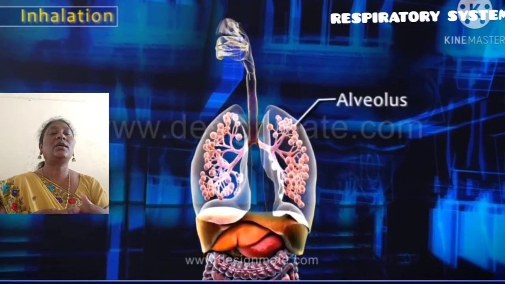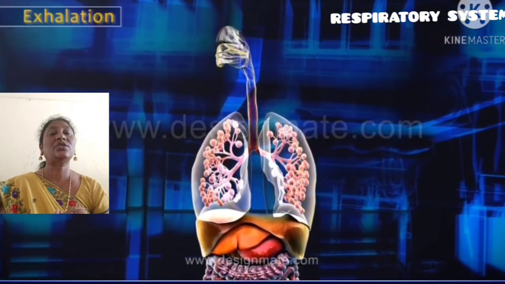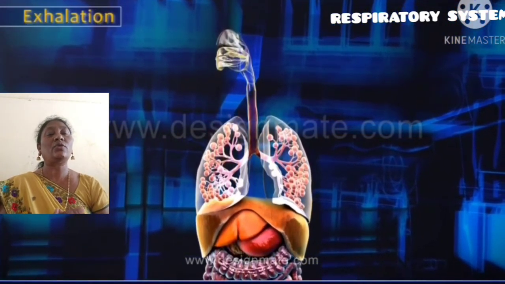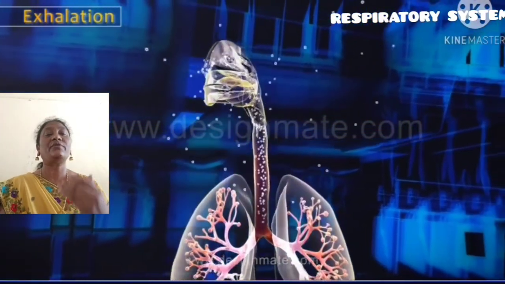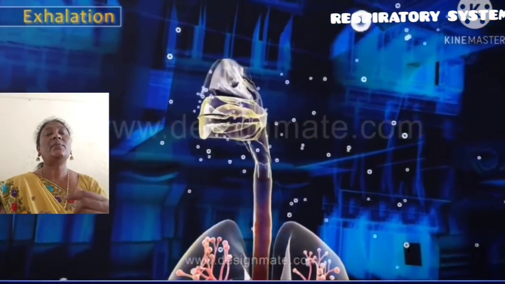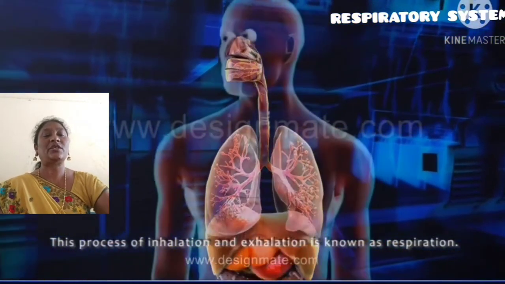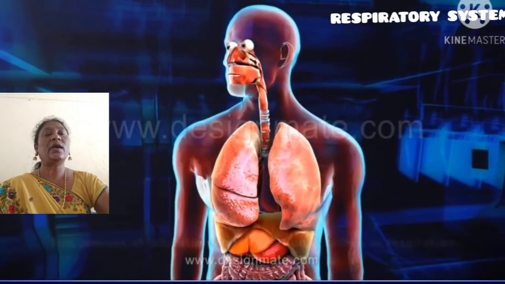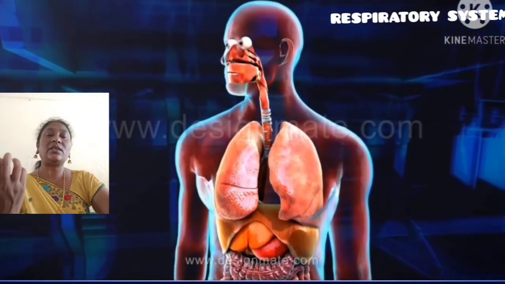In the lungs you can see the branch-like structures and bulb-like structures. They are called alveoli. The contraction and relaxation of the diaphragm facilitate better movement in the process of respiration. So this is how the lungs expand and increase. We can see during the process of